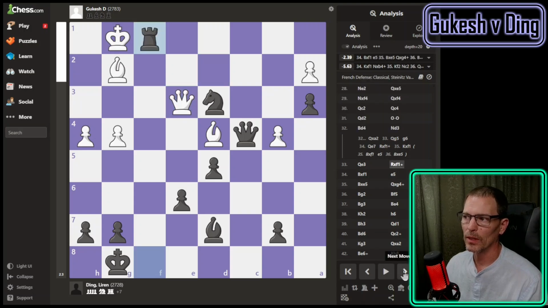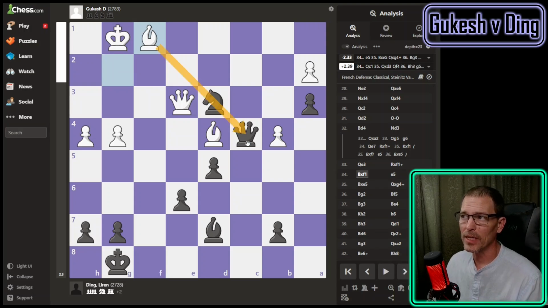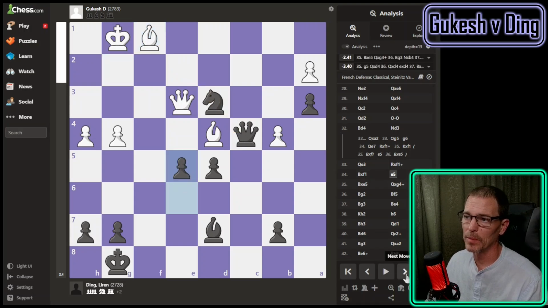Ding took the rook. And just like earlier, it's much better to take back with the bishop rather than the king. Oh, the king would be in this line of fire, so that makes sense. Now you've set this up, but now Ding's up -2.5. If only he'll play e5, which he didn't play last turn, but he did play this turn. Although the knight's pinned, so why wouldn't you just take this? Oh, you would. It's his best move.